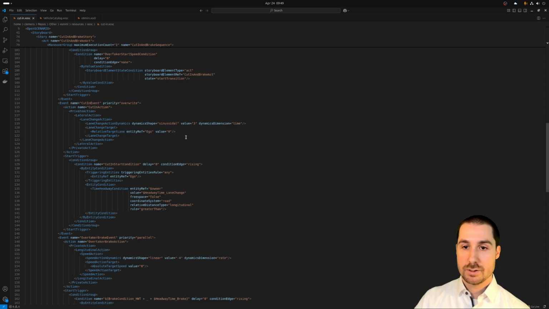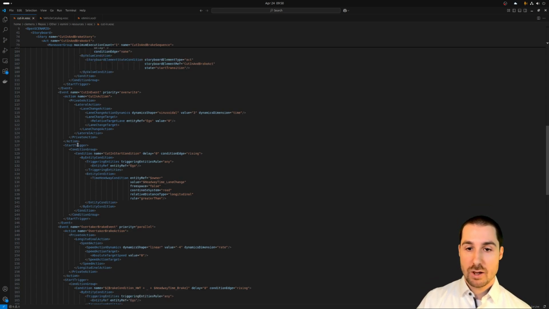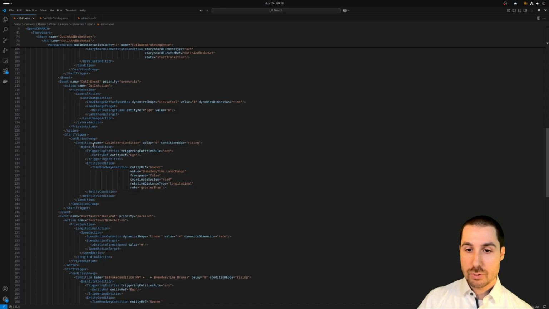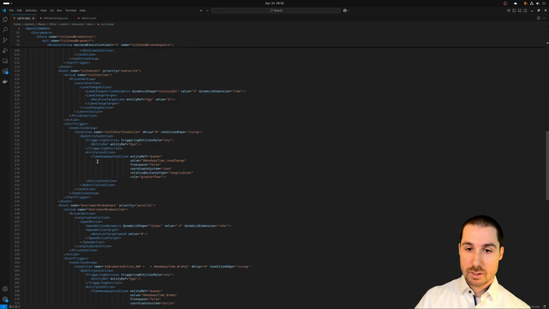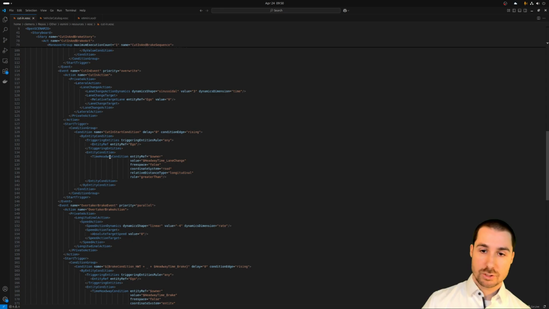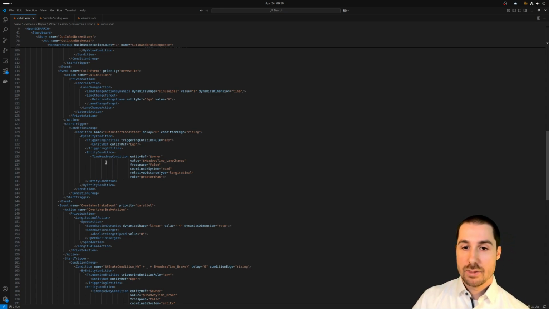That tells the overtaker what to do, where to go, but it does not yet tell it when to start the lane change. And for that, we have a trigger. We have a trigger condition here. There are different trigger conditions available. This one is time headway. So at a certain time headway to the ego, it should start the lane change.